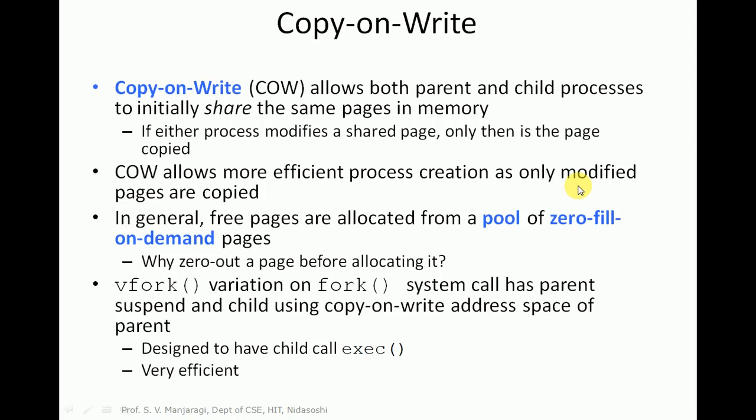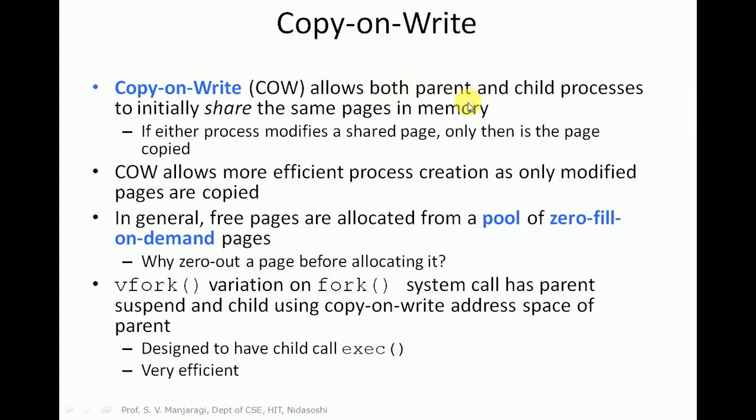Now let us move to the next topic, that is copy on write. Let us consider creation of a new shell process. We know that in Unix system we call the system call fork to create a new shell process. The newly created shell process is called a clone of the parent. It means it is a duplicate copy of the parent process, so both parent and child will be executing the same code.